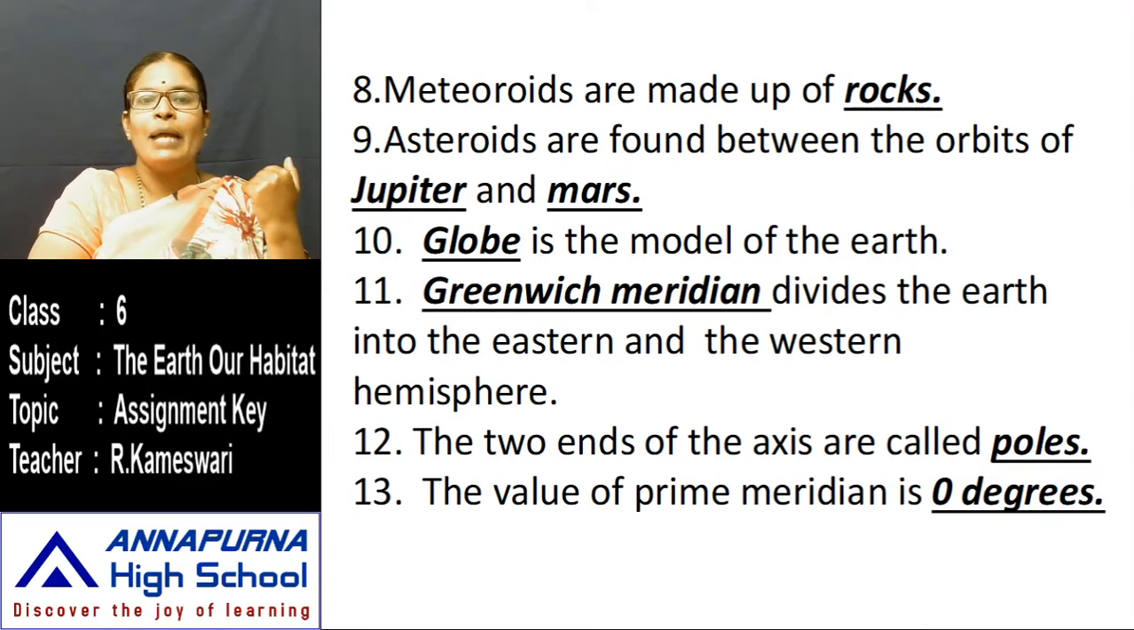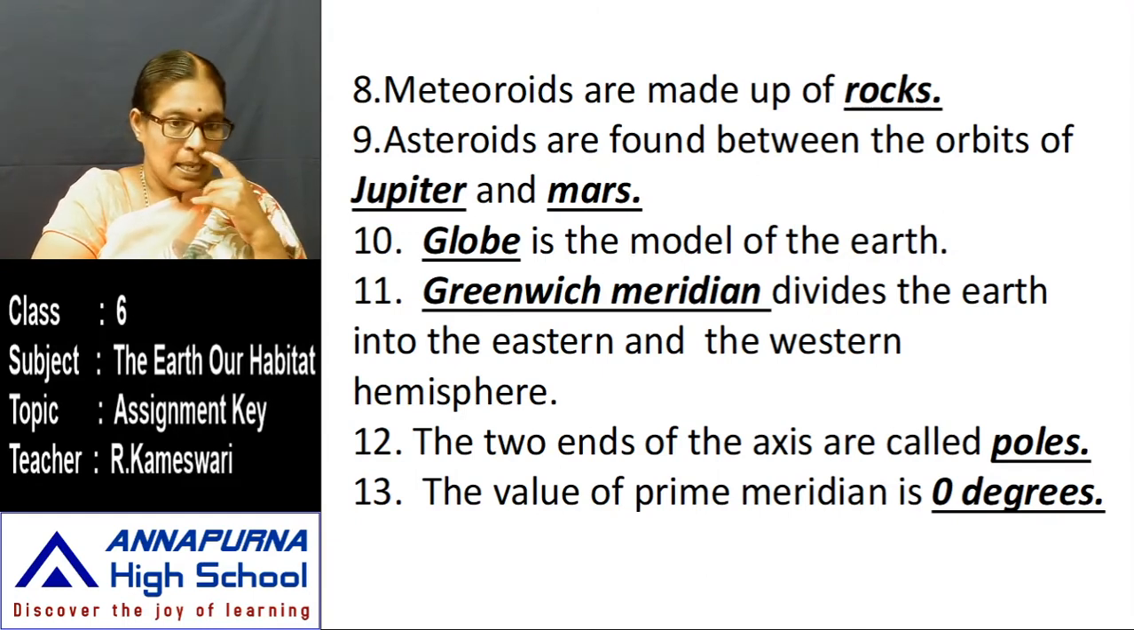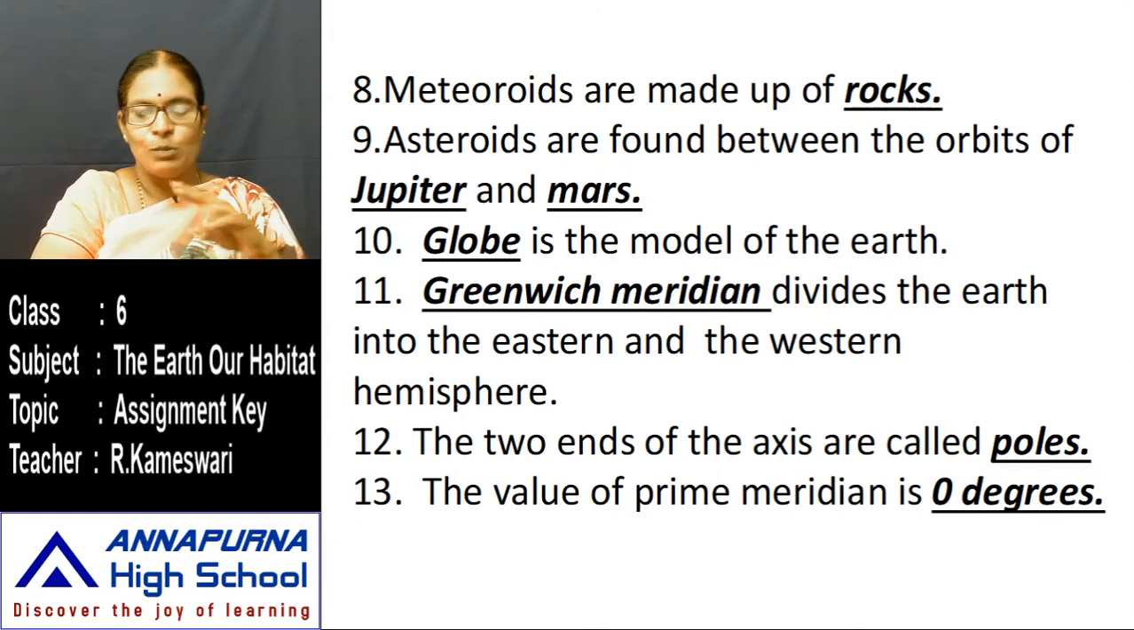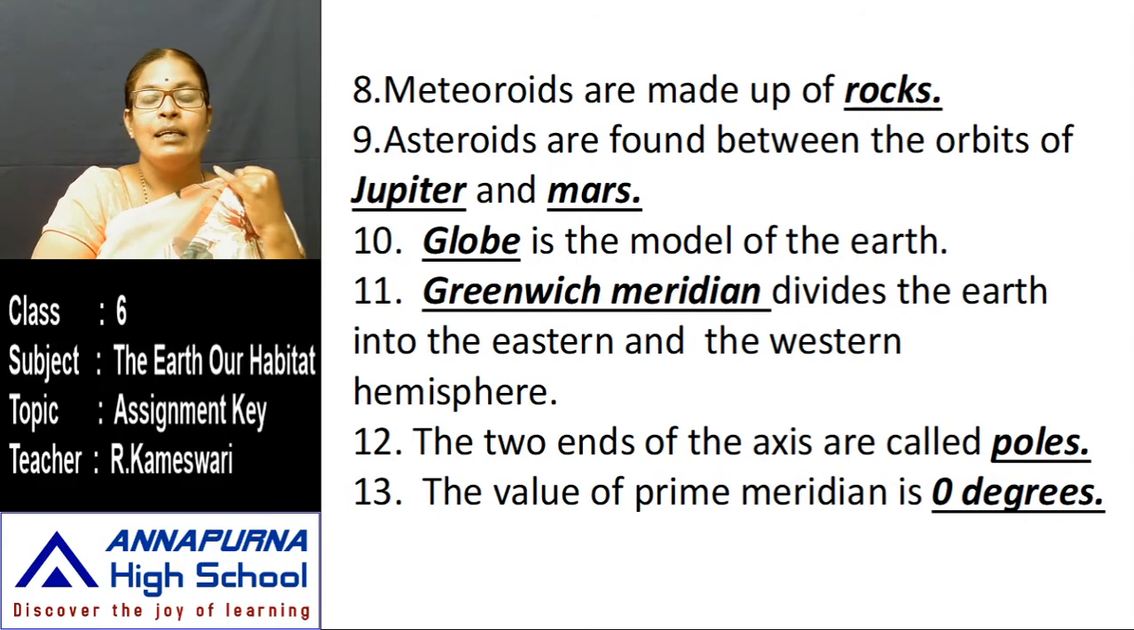What is the value of the prime meridian? The value of the prime meridian is 0 degrees. What are the important meridians? Meridians and longitudes are both the same. The 0 degrees meridian is called the Greenwich meridian or prime meridian, and the 180 degrees east and west meridian is where the day and night change.